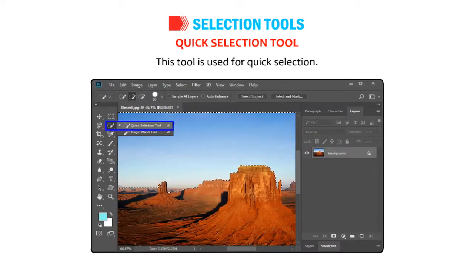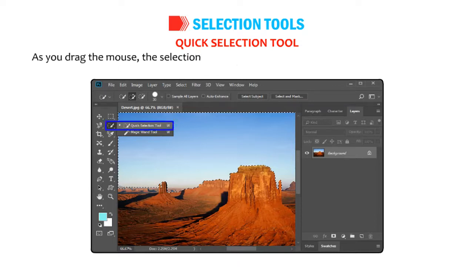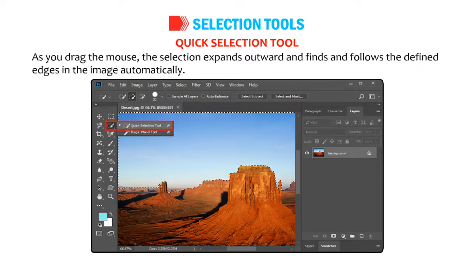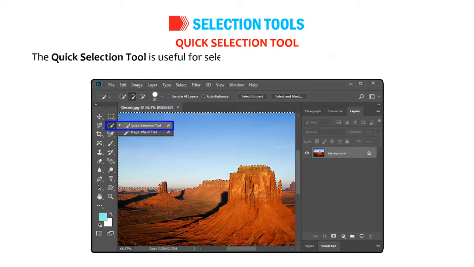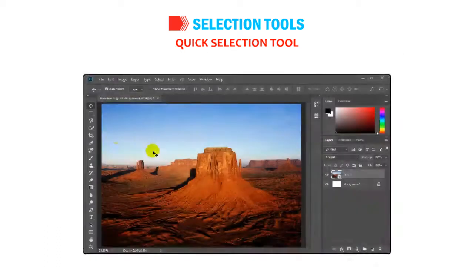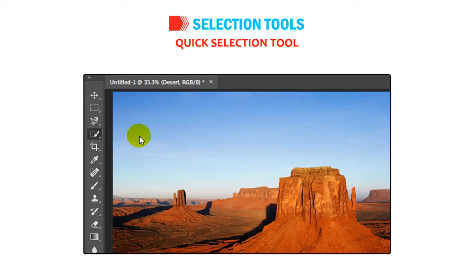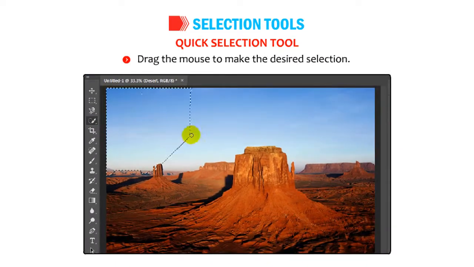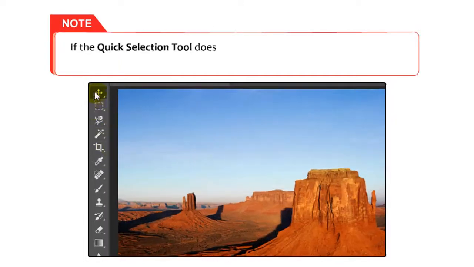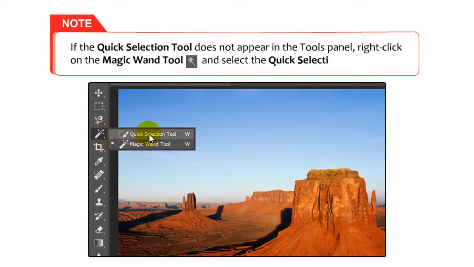Quick Selection tool. This tool is used for quick selection. As you drag the mouse, the selection expands outward and finds and follows the defined edges in the image automatically. The Quick Selection tool is useful for selecting the parts of an image which require great precision to reach. Click on the Quick Selection tool. Drag the mouse to make the desired selection. Okay, note that if the Quick Selection tool does not appear in the Tools panel, right-click on the Magic Wand tool and select the Quick Selection tool.